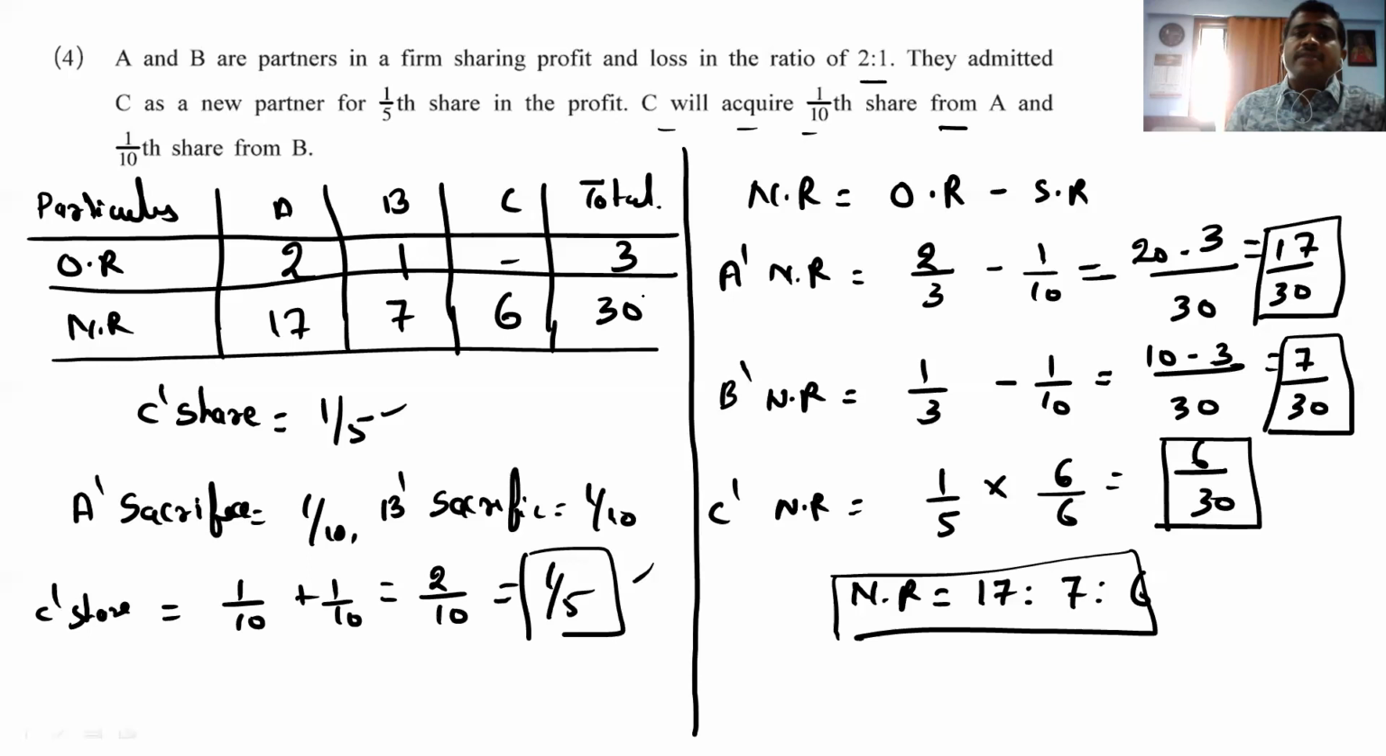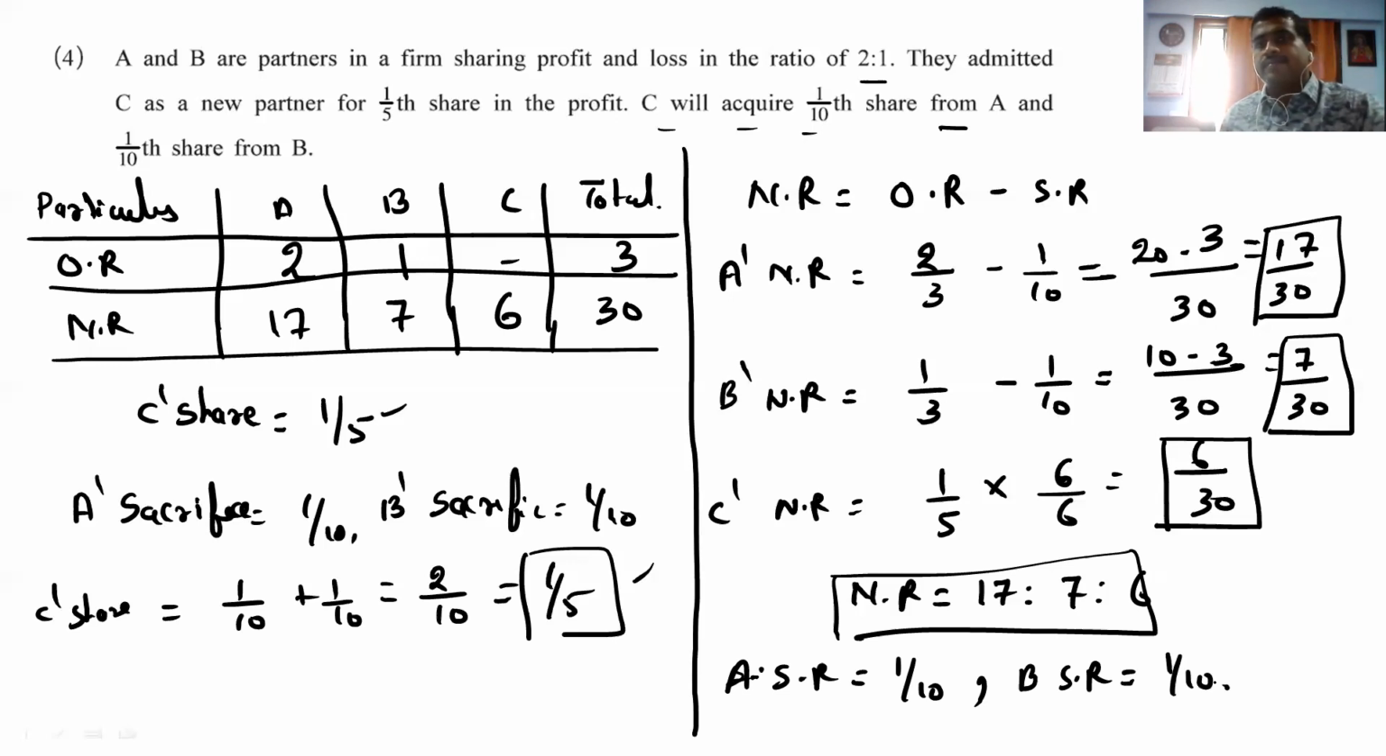And here the sacrifice ratio we also have to calculate, but the sacrifice is already given to us. So we just have to write A's sacrifice is equal to 1 by 10, B's sacrifice is also 1 by 10 only. Clear? So the third question and the fourth question are totally different from one another. That is also completed. Fourth question clear to you?